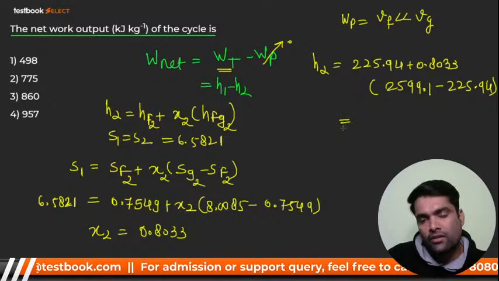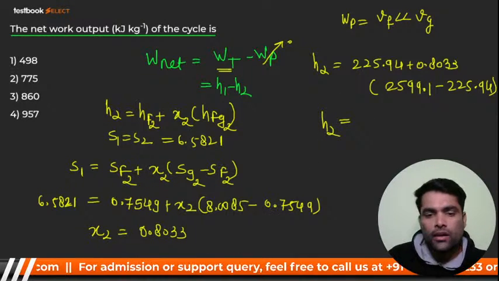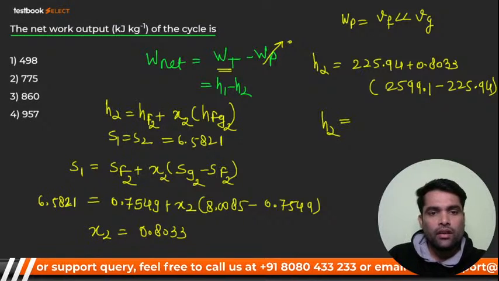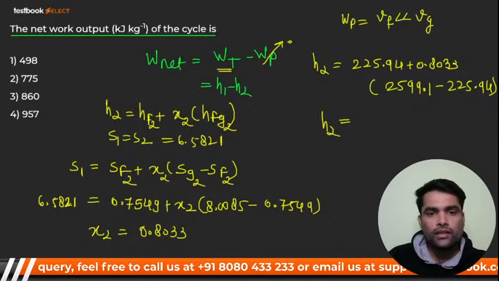So, my dear, from here you'll get the value, and it will be nearby 2132.3.